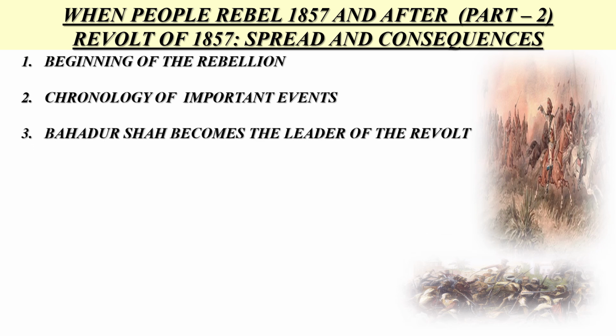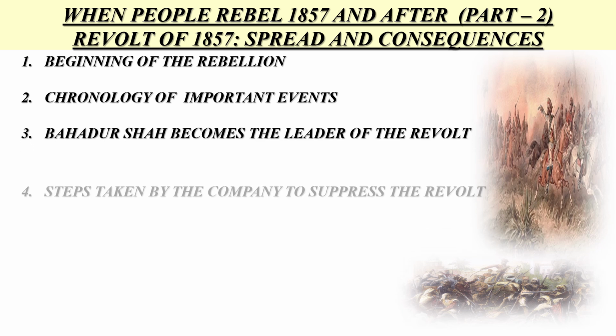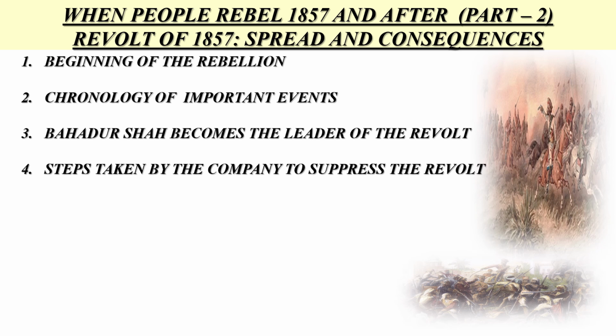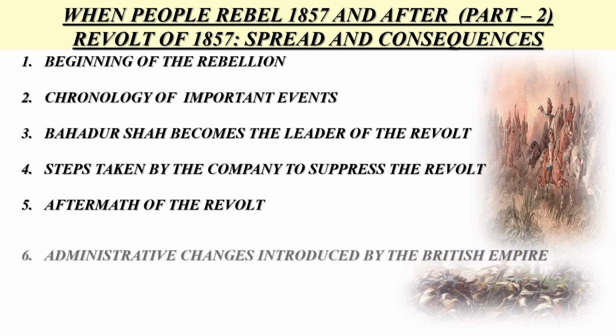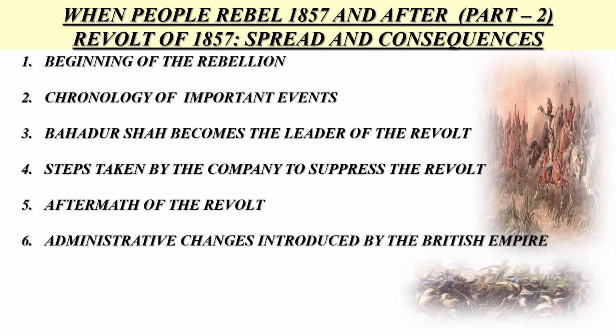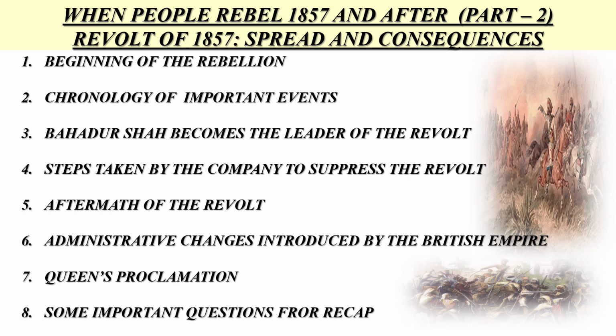chronology of important events; number 3, Bahadur Shah becomes the leader of the revolt; number 4, steps taken by the company to suppress the revolt; number 5, aftermath of the revolt; number 6, administrative changes introduced by the British Empire; number 7, Queen's proclamation; and number 8, some important questions for recap.